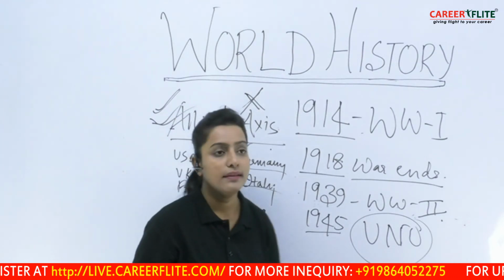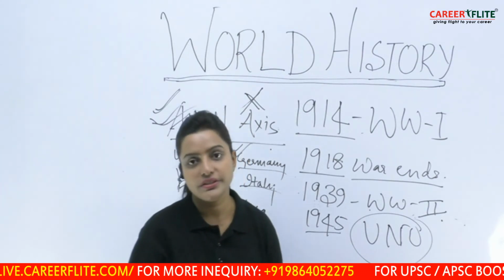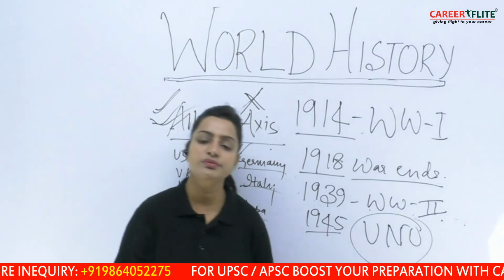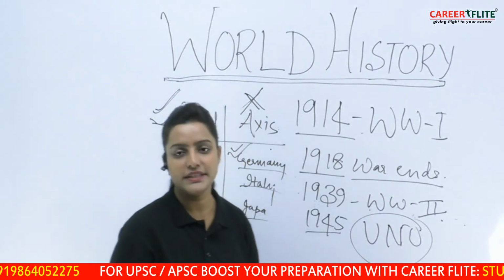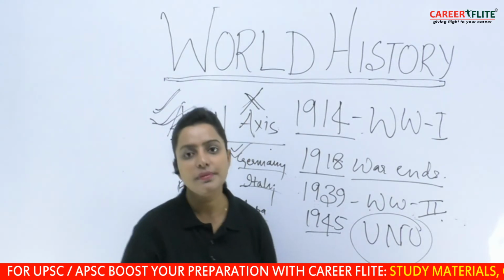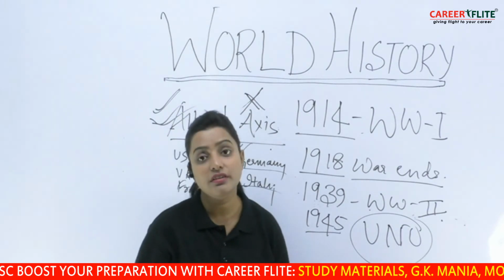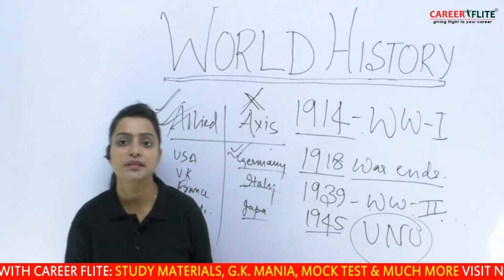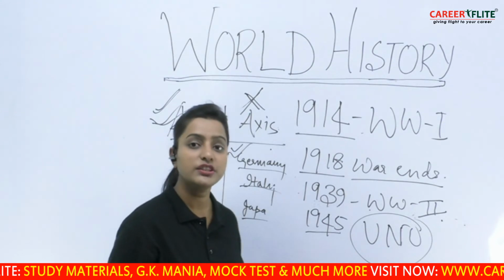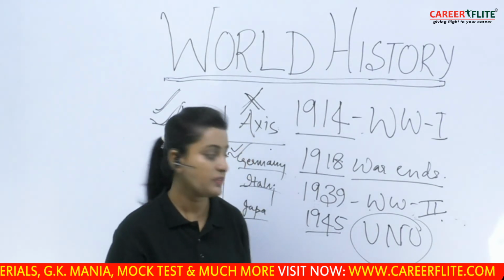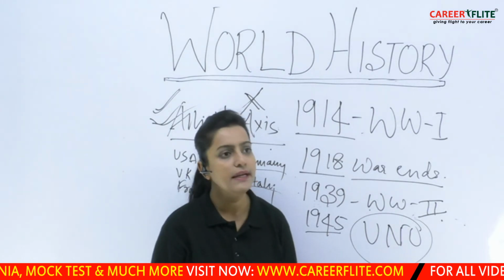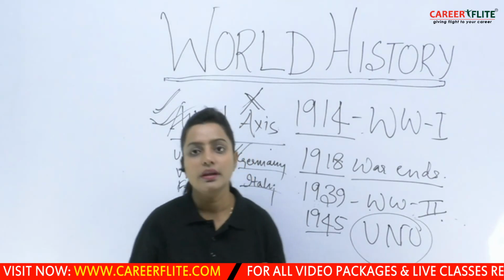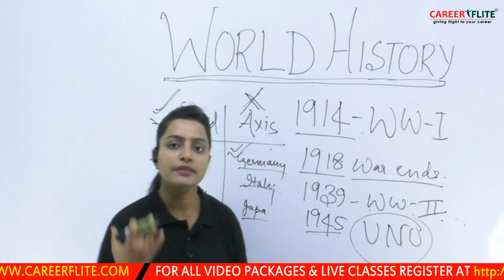And therefore we see that lots of colonized nations get freedom after 1945. So with India, in 1947 we gain independence from British colonialism. So Indian independence, or the independence of any nation after 1945, we cannot say was only led by the national freedom struggle that took place in the respective countries, but there were also international factors responsible for the freedom of countries after 1945. So we see decolonization happening, whereby colonial powers left all these colonies and led them towards their freedom.